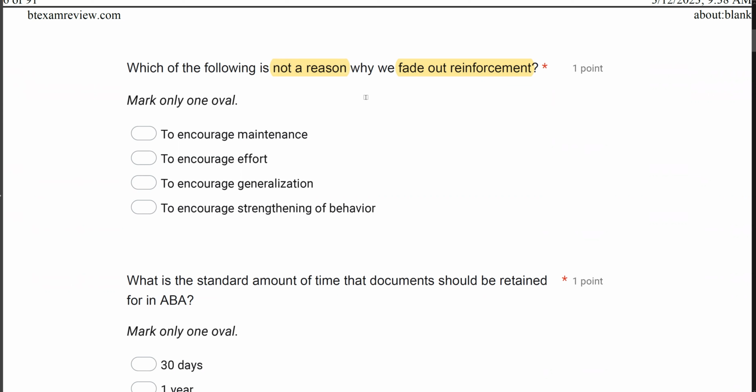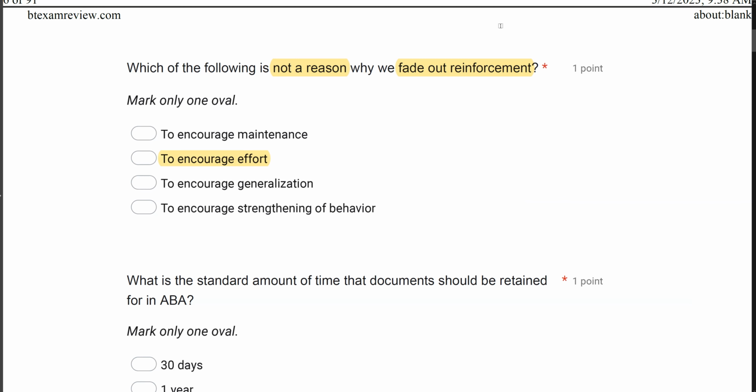B, to encourage effort. Well, we're not ever talking about encouraging effort. We're not encouraging effort. Effort is a hypothetical construct. C, to encourage generalization. Yes, fading out, thinning the schedule is perfect for maintenance and generalization. D, to encourage strengthening of behavior. Also, yes, the thinner the schedule, the stronger the behavior becomes. So we're not encouraging effort through fading out reinforcement. We are encouraging maintenance, generalization, and strengthening of behavior.